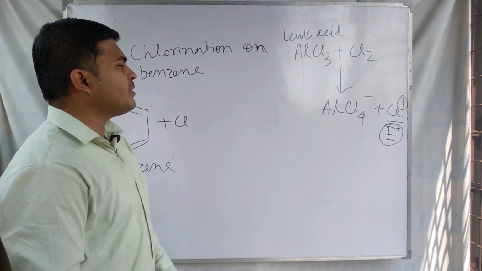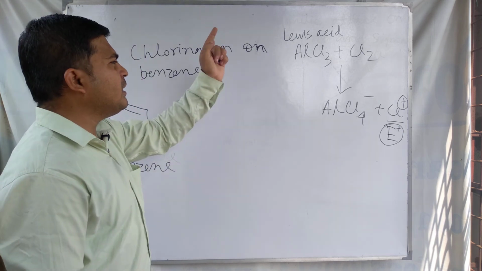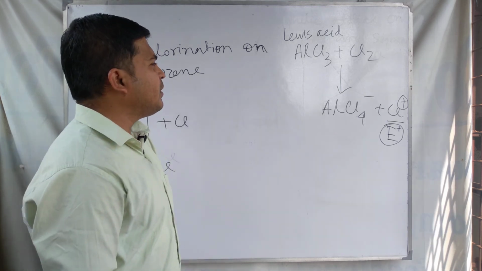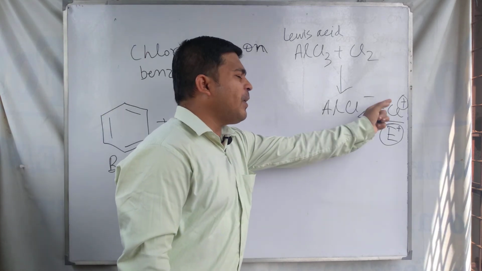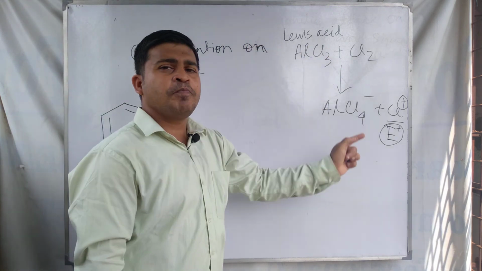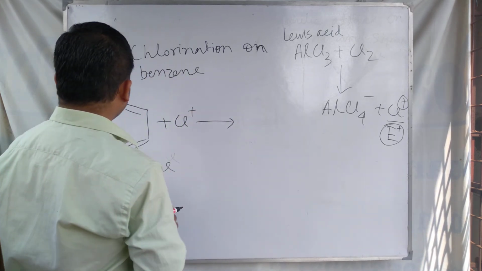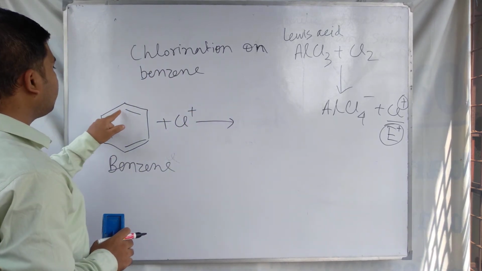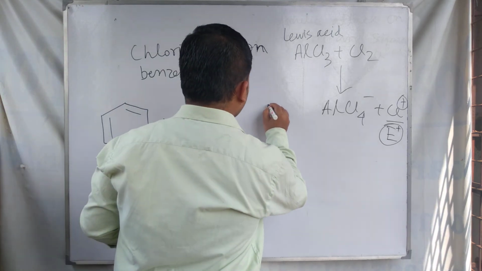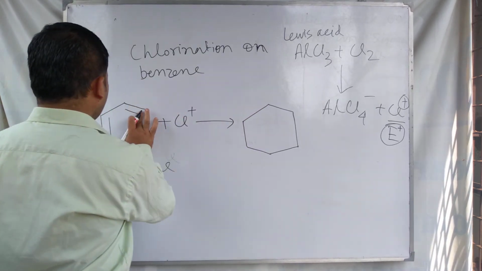The electrophile Cl plus is produced after the reaction of AlCl3 and Cl2. This Cl plus is now substituted at one position of this double bond, suppose we give a double bond here.